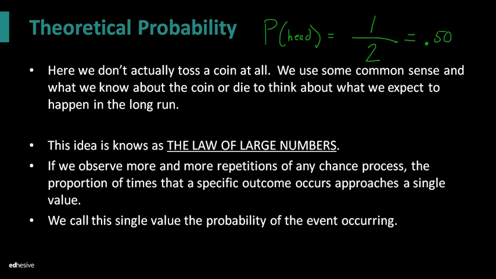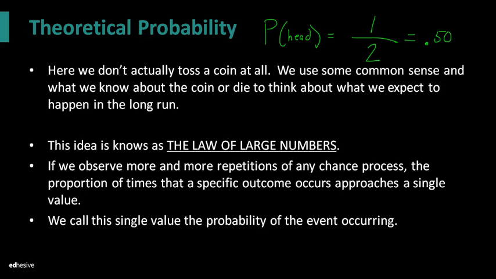Now, this idea is known as the law of large numbers, right? Theoretical probability is based on the law of large numbers. It sounds like a kind of funny law, but it really is. It's called the law of large numbers. And the law of large numbers states this: if we observe more and more repetitions of any chance process, the proportion of times that a specific outcome occurs approaches a single value. We call this single value the probability of the event occurring.